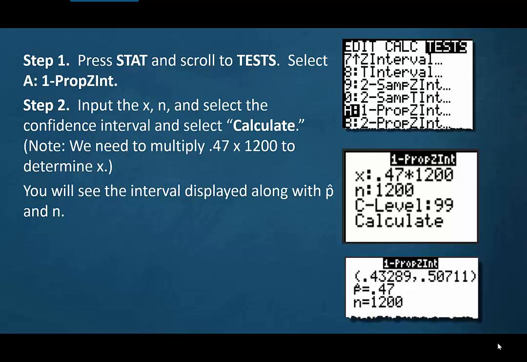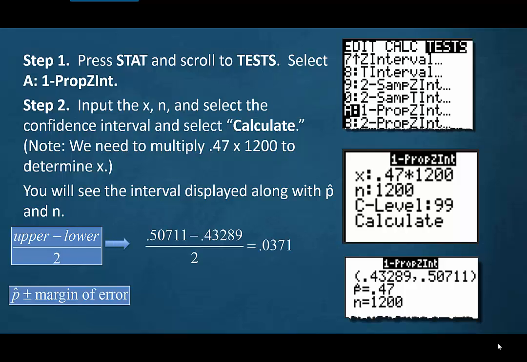0.433 to 0.507. Again, if we wanted to convert this back to the plus-minus notation, we do upper minus lower, divided by 2. We get 0.0371. The same we got as we did it by hand. 0.47 plus or minus 0.0371. Occasionally you'll be off like in the 1,000th place or the 10,000th place. We don't fret over that though.